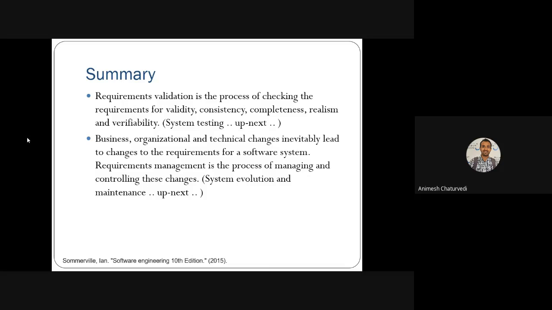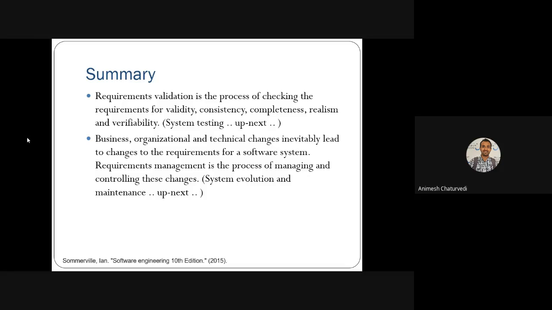Thereafter, we do the requirement analysis for validation purposes, for checking whether what is developed in the system is valid, consistent, complete, or verifiable or not. We'll see all these things in the system testing part. Thereafter, we'll see business, organizational, and technical changes which can't be avoided, and thus they create changes in the requirements of a system.